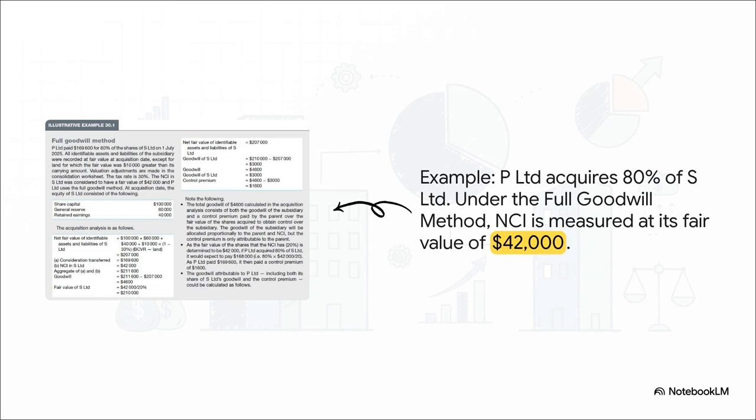Okay, let's make this real with an example. We'll start with the full goodwill method. Let's say P Limited acquires 80% of S Limited. To calculate the total value of this deal, you start with what P Limited paid, which is $169,600. Then, and this is the key part for this method, you add the fair value of the NCI's 20% stake, which we're told is $42,000. Add those together, and you get a total consideration of $211,600.